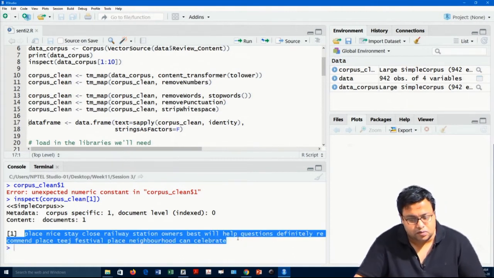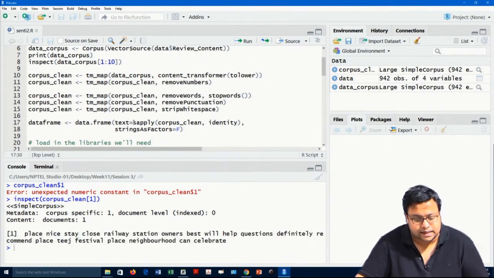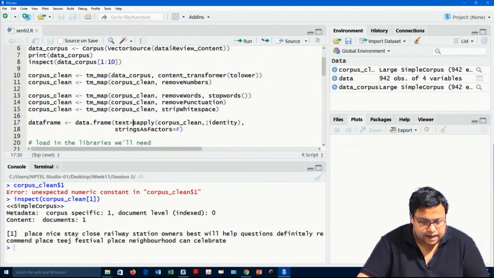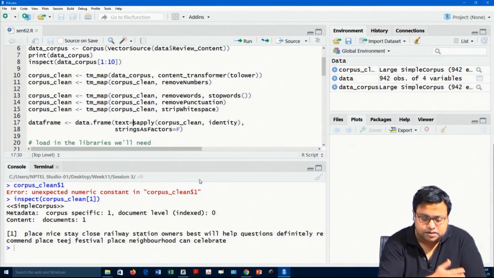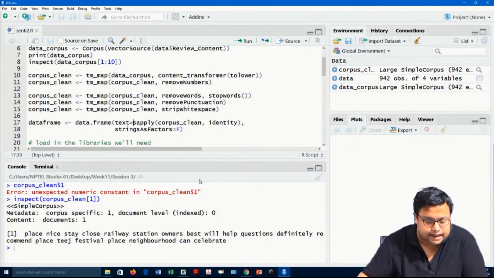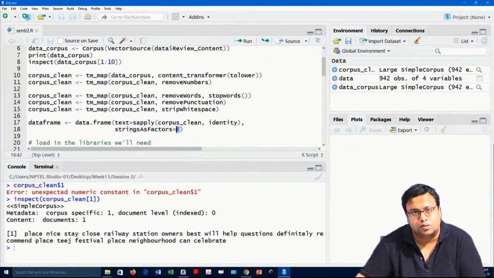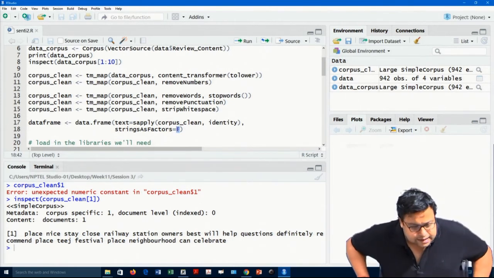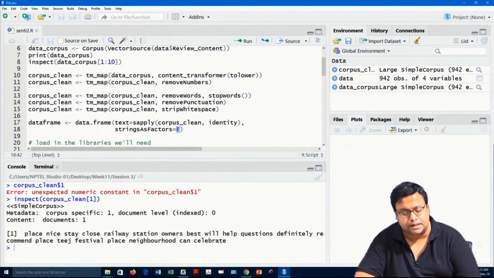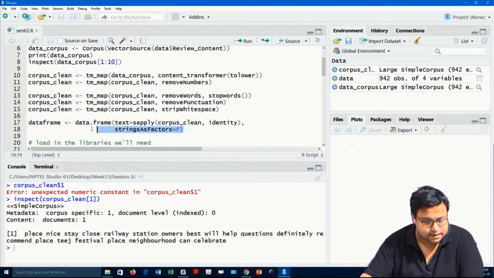What we are trying to do right now is apply an identity on the corpus_clean. What is the identity function? The identity function will only take the text of it and put it in this text column, and then stringsAsFactors. So, change the strings to factors, this is FALSE. When you convert to a data frame, do not consider the strings to be factors, keep them as strings, that means keep them as characters. That is how I am changing the data set.